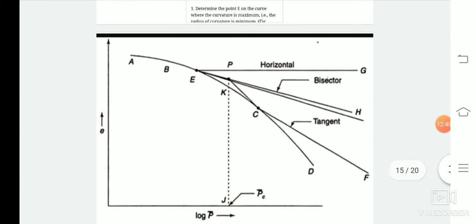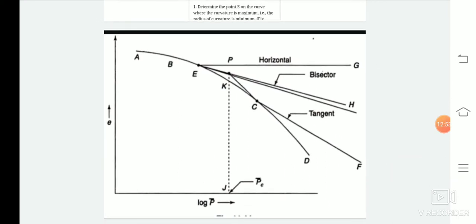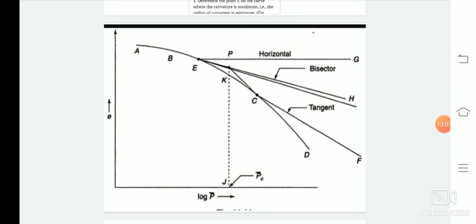ABCD is the e versus log P curve, where ABCD is a compression curve, that is e versus log P. Initially, when we give a certain amount of pressure to the soil, we can see that the void ratio is much more. As we keep on increasing the pressure, we can see there is a reduction in the void ratio.